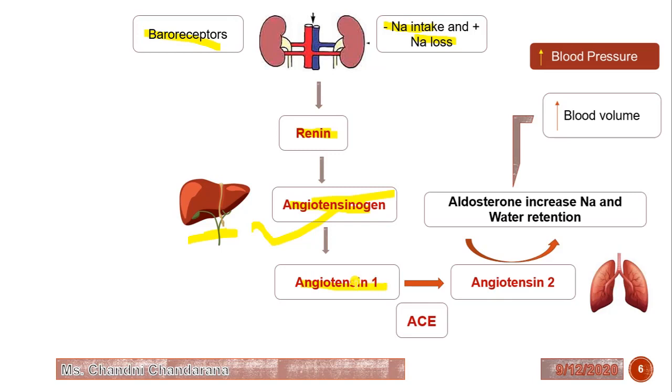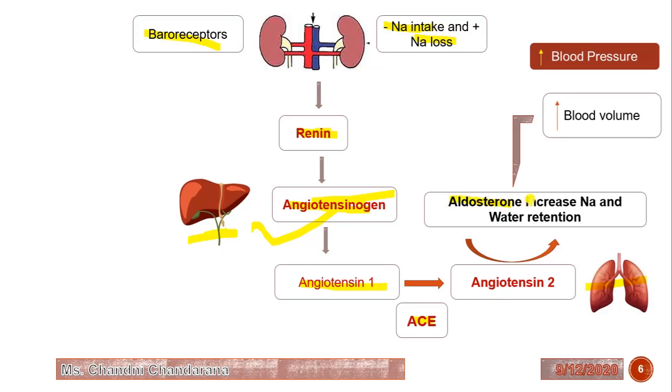Now this angiotensin 1 will be converted into angiotensin 2 by the enzyme angiotensin converting enzyme, ACE, and this enzyme is present in the lung. Now this angiotensin 2 will produce vasoconstriction, and it will also release the hormone aldosterone.